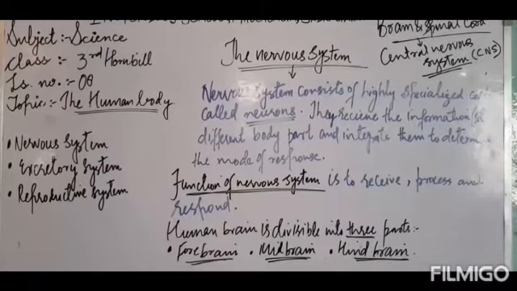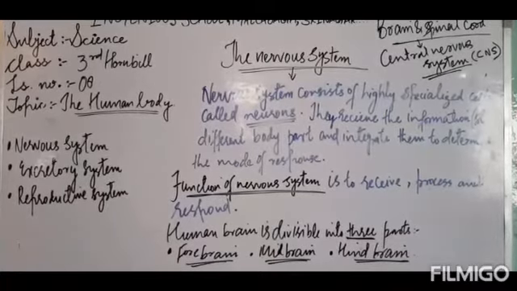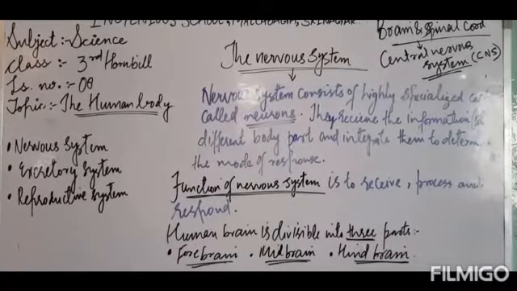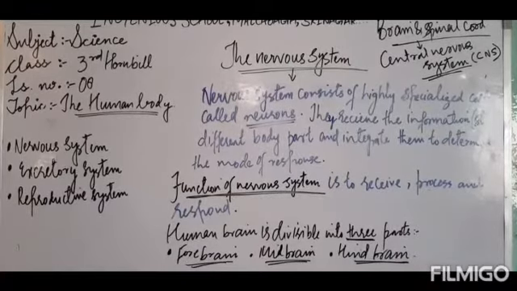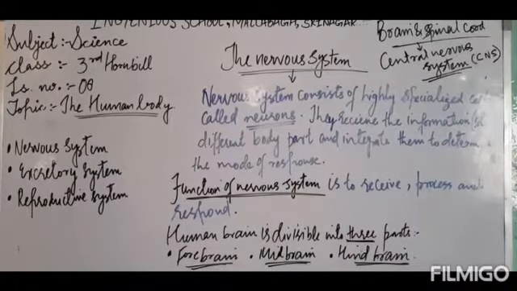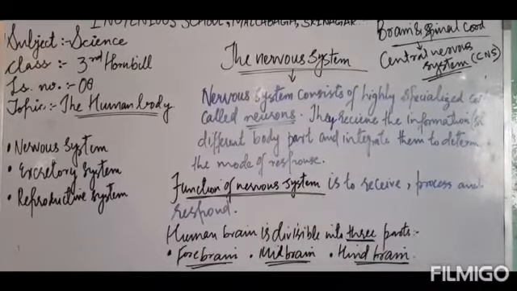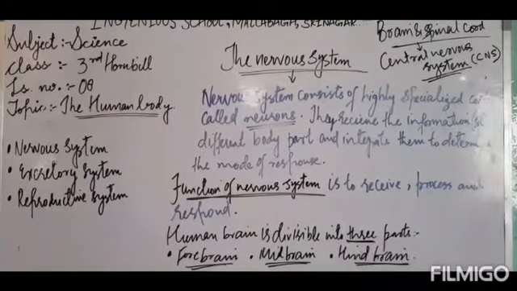Now, what is the function of our nervous system? What does this system do for us? As I told you earlier, this system controls and coordinates all the functions of our body, all the physiological functions. Its first function is to receive the input, to receive the stimuli. The nervous system first receives the input from the internal environment, from our internal body parts, and from the external environment. Like, if we are feeling cold, it receives the input that yes, it is cold outside, so we need to cover our body.